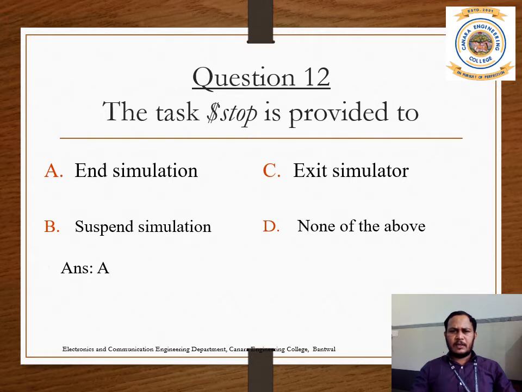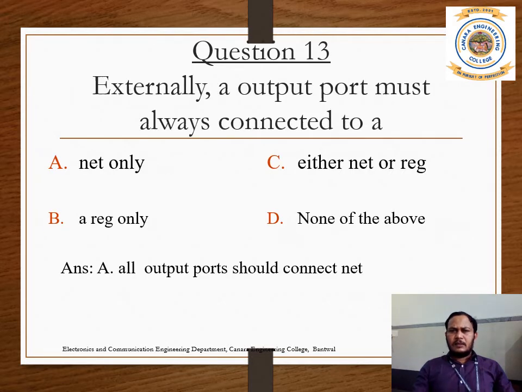So that's a correct answer. Externally, an output port must always be connected to: a net only, either net or register, a register only, none of the above. The answer is net only. So all external connections are net only, and internal connections are register only. Just remember that in Verilog. Whenever you are connecting a port, internal connections are register, external connections are net.